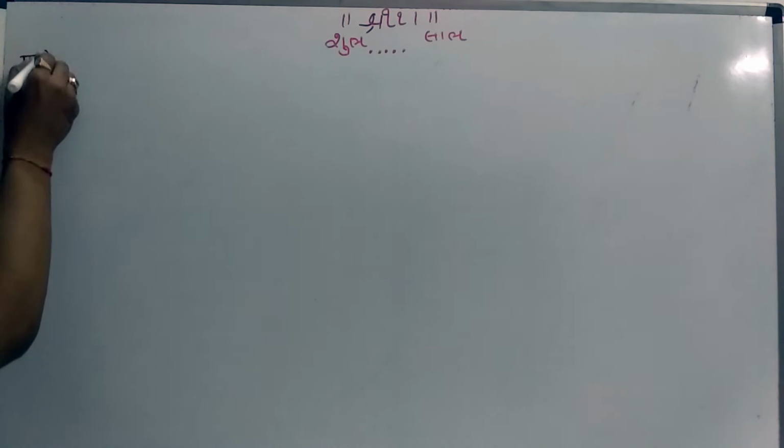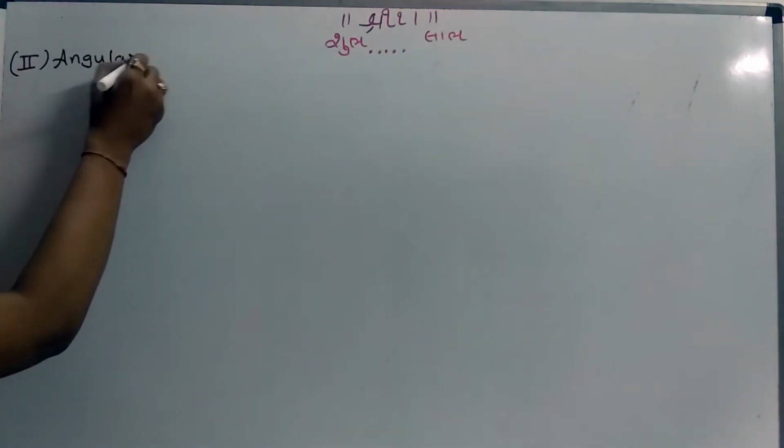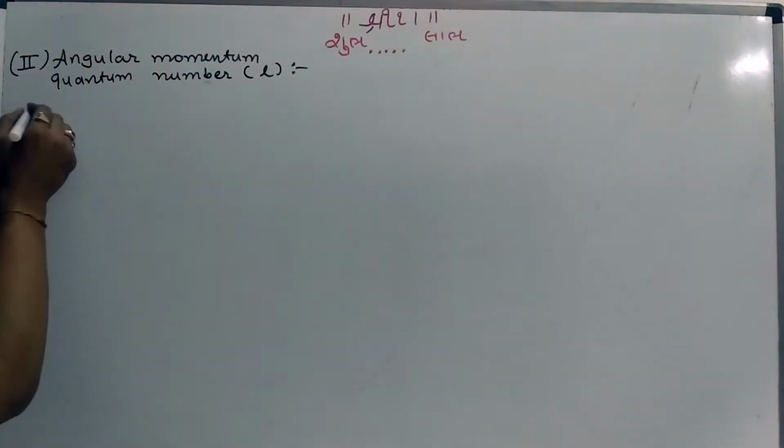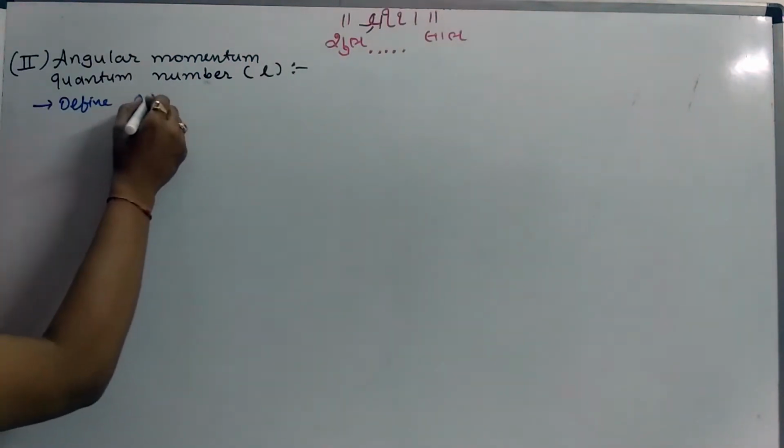The second quantum number that we have is the angular momentum quantum number, denoted by small l. It defines orbitals.